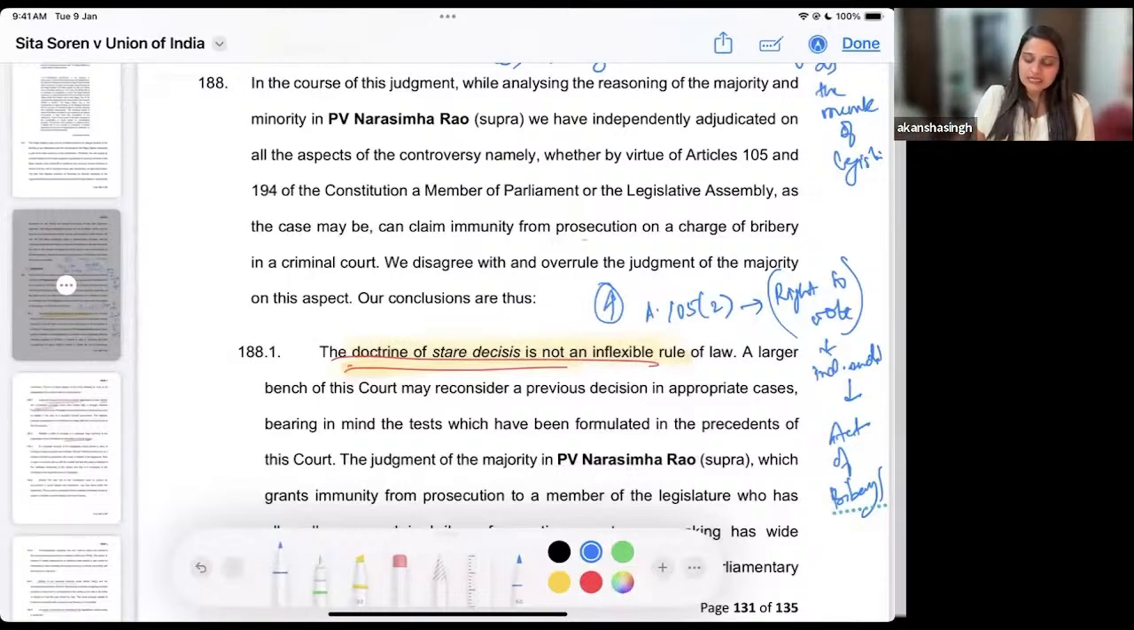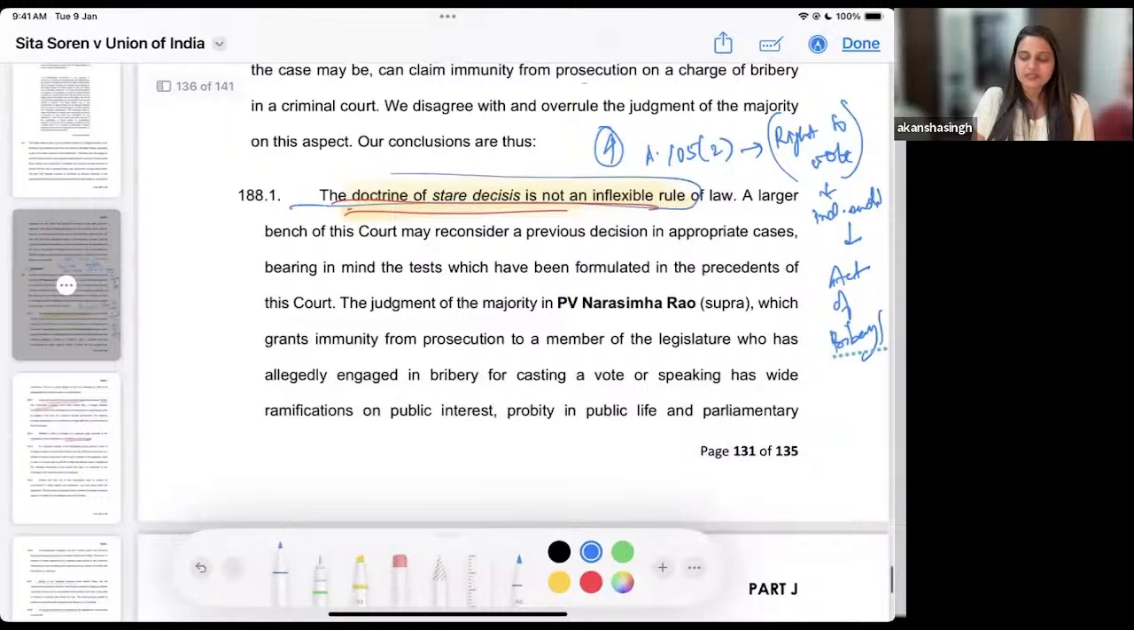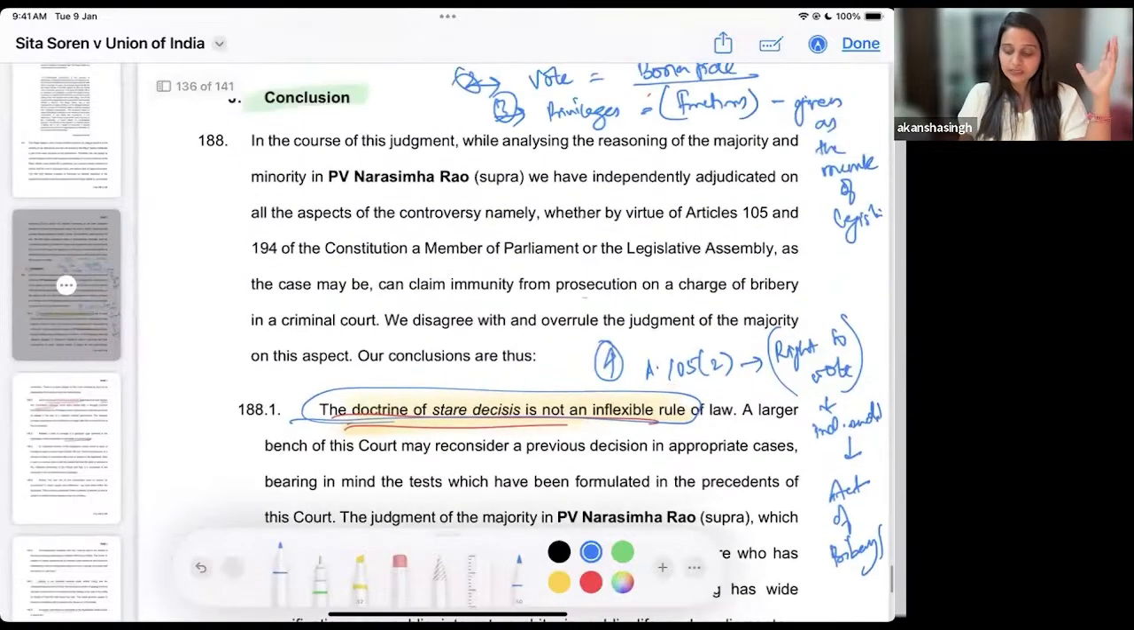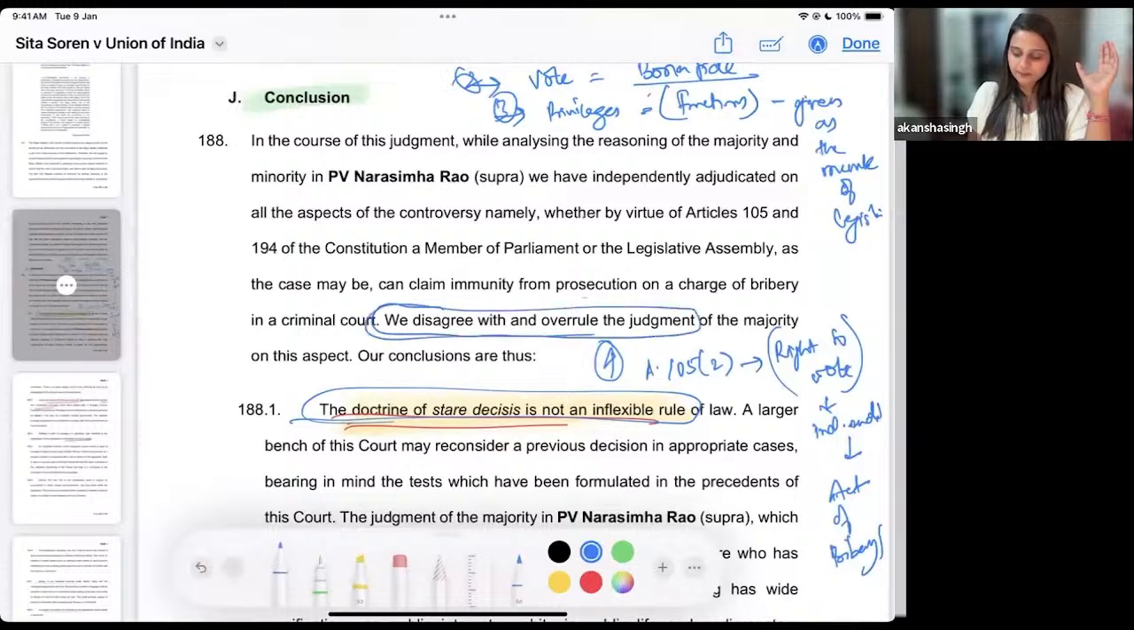points. Okay, so let's say the doctrine of stare decisis is not an inflexible rule. We understood this, because this was a question in Sita Soren versus Union of India as to whether we would be violating the doctrine of stare decisis if we overrule and overturn the previous judgment. The court said that it is not so. It is not an inflexible rule, and we can accordingly do so. We understood that the bench of 7 judges has said that we disagree and we overrule the previous judgment of P.V.